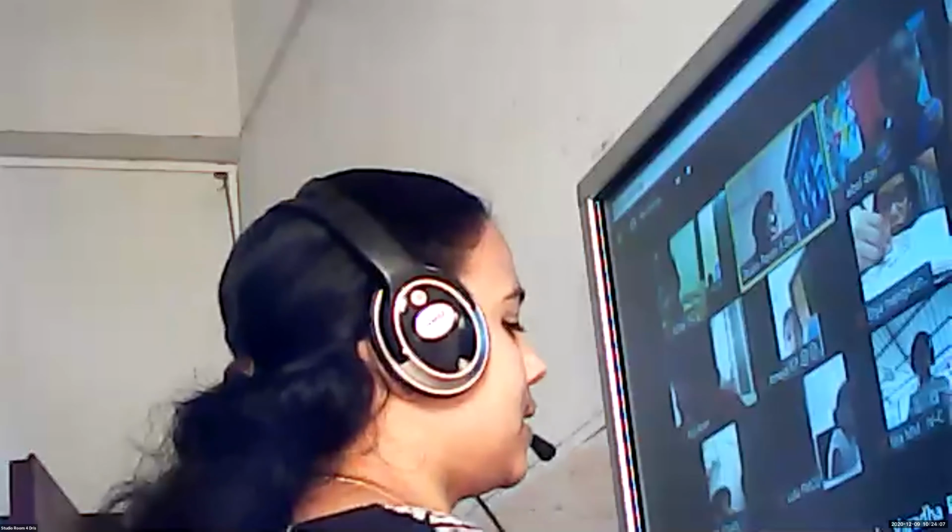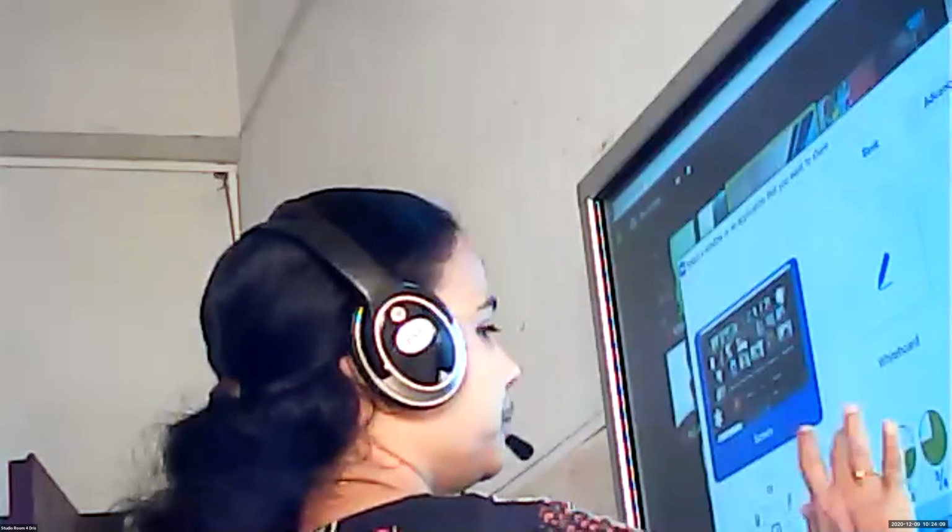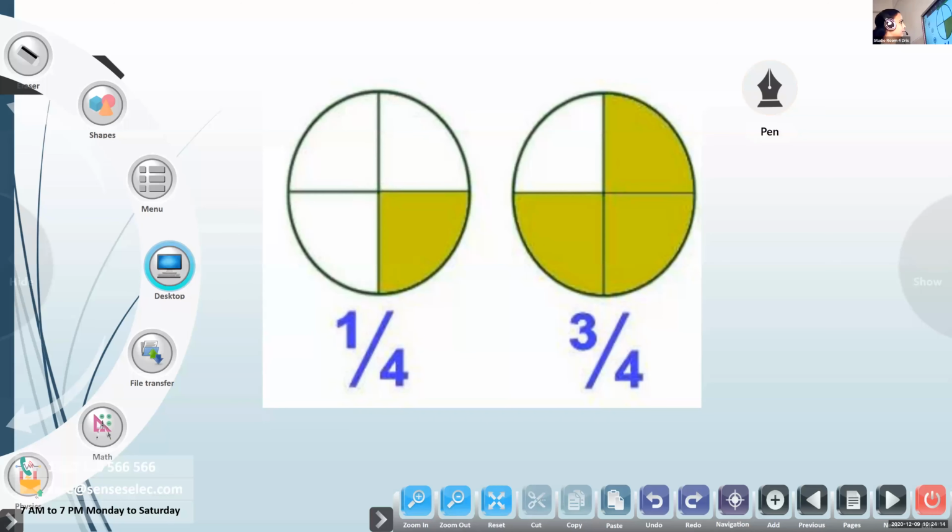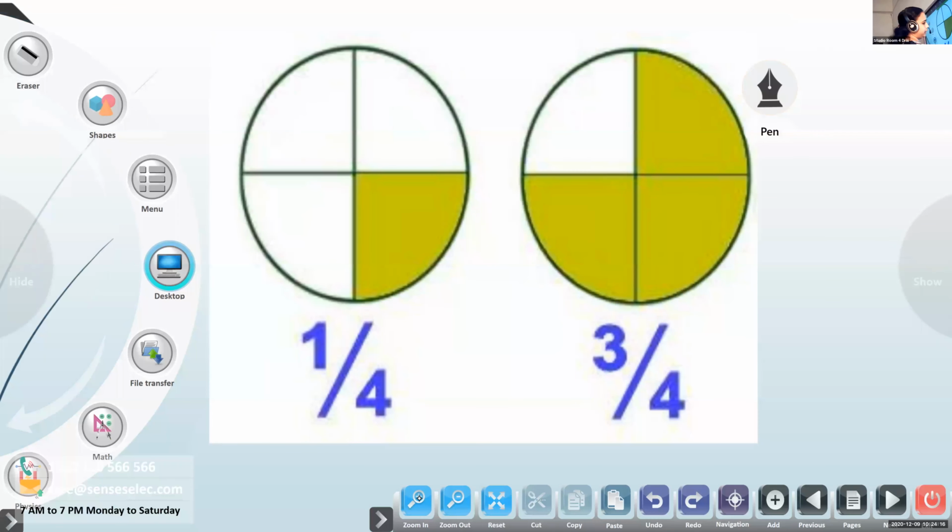Okay, so children, please look at the board. I am going to show you one picture now. Nihal, can you say which fractions these are? Can you see the board, Nihal? Not able to hear. Abel?